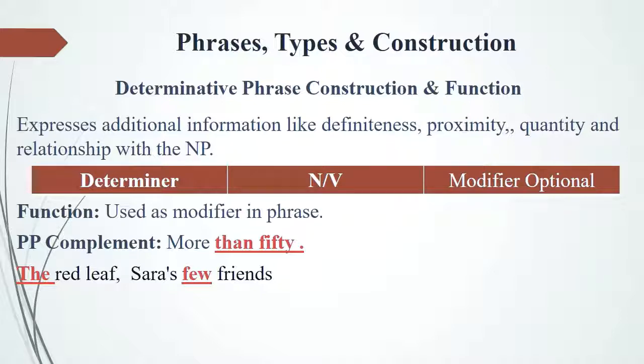The next one is the red leaf. Which leaf? It is talking about the definiteness. The red. Which one? The red is the topic of discussion. Sarah's few friends. Few is a determinative phrase. Few friends, because it is talking about specific friends. Those are the few ones, not all of the friends.